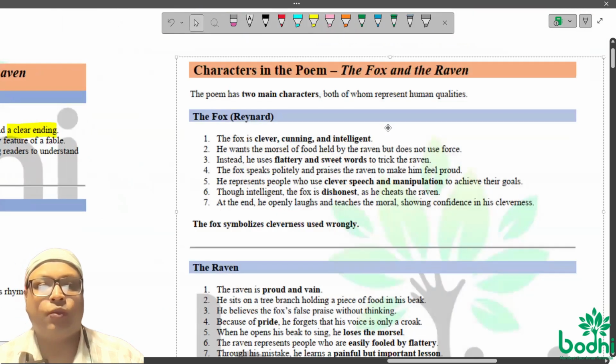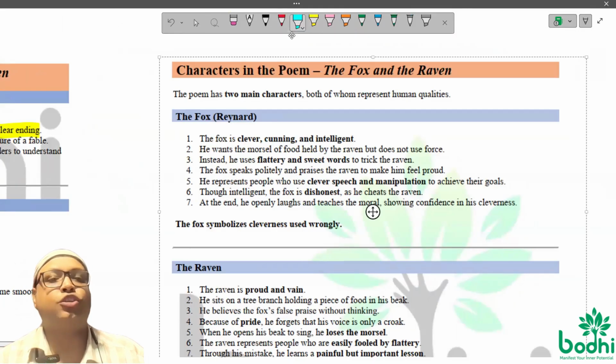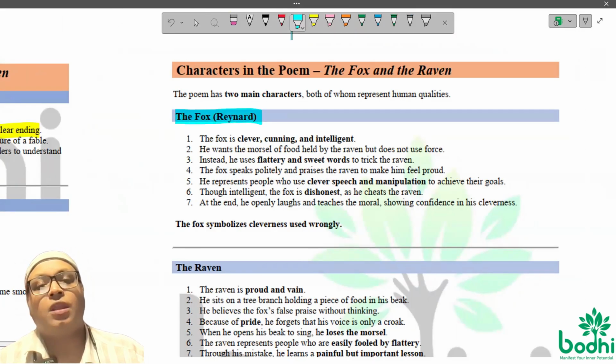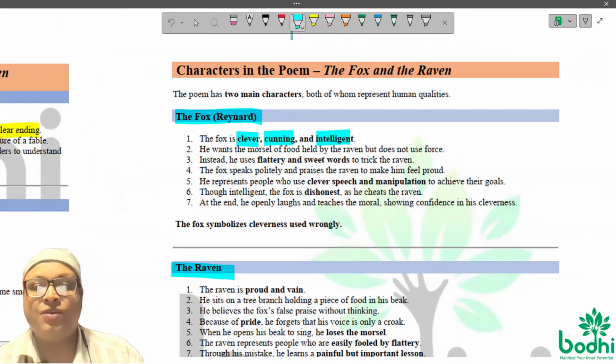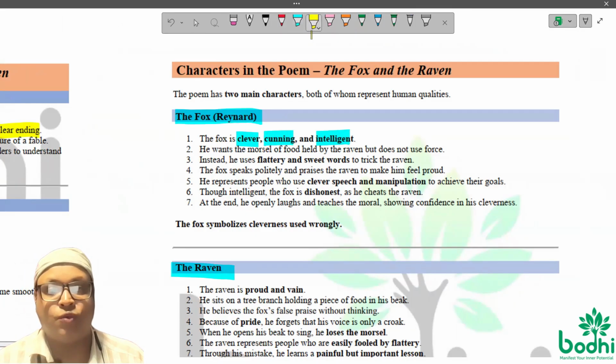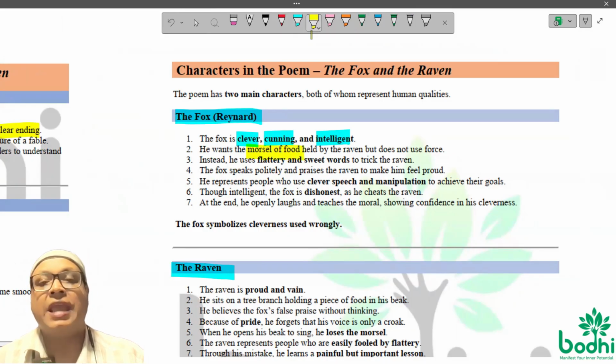After this form and structure, we will take you a little bit to the character part. Look here. We have predominantly 2 characters in our poem: the fox and the raven. You'll have to understand the fox is very clever, cunning, and intelligent. He wants a morsel of food, a piece of food which was held by the raven, but the raven won't give it.